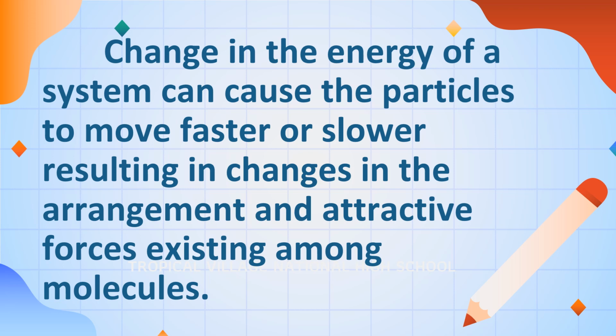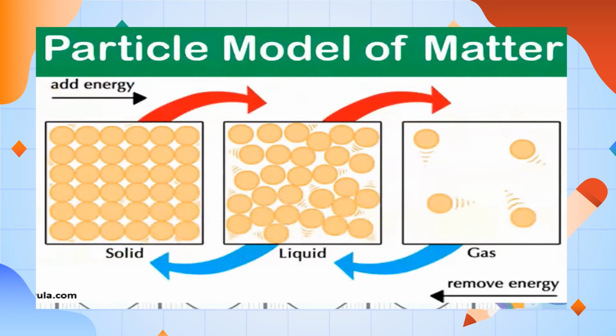A change in the energy of a system can cause the particles to move faster or slower, resulting in changes in the arrangement and attractive forces existing among molecules. So matter changes from one state to another depending on the energy content of the system. Adding or taking away heat energy in matter will allow the different processes involved in phase change. So we have here an illustration that shows the particle model of matter.